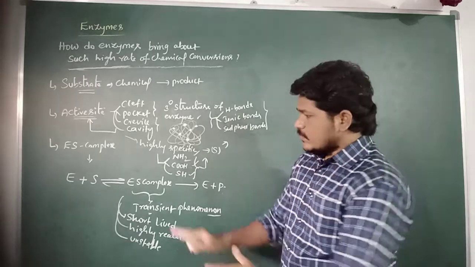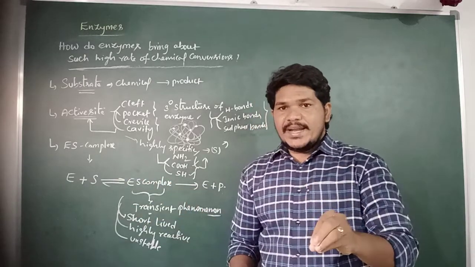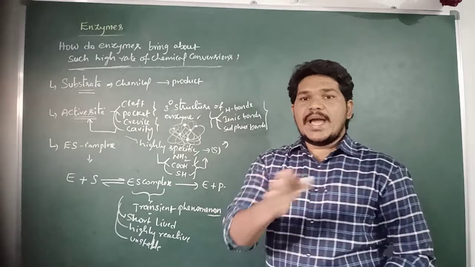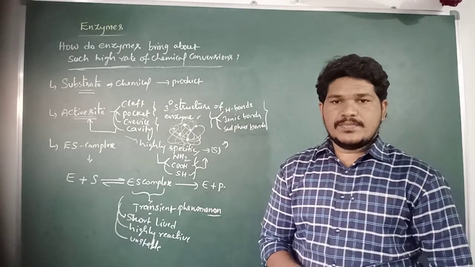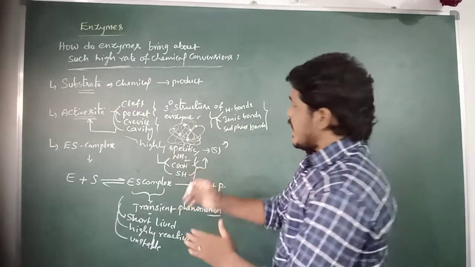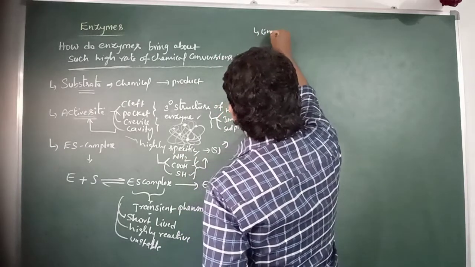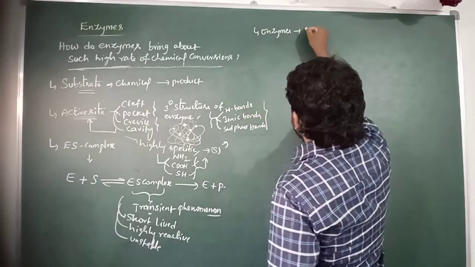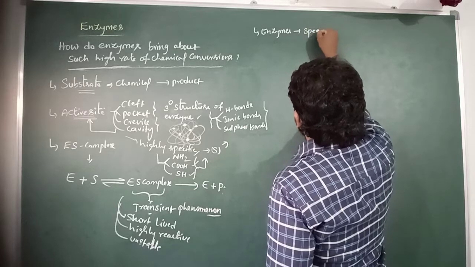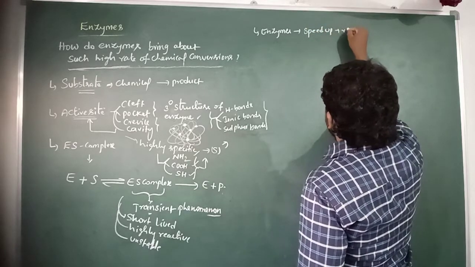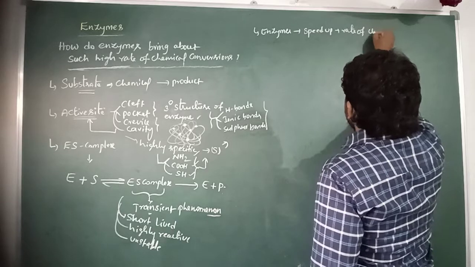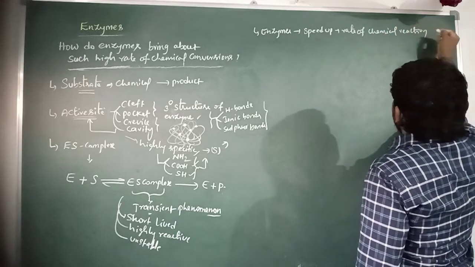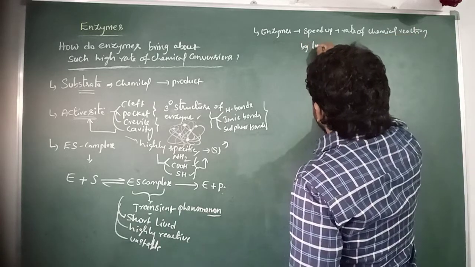Enzymes accelerate the rate of the chemical reaction by lowering the activation energy. Enzymes accelerate or speed up the rate of chemical reaction by lowering activation energy.